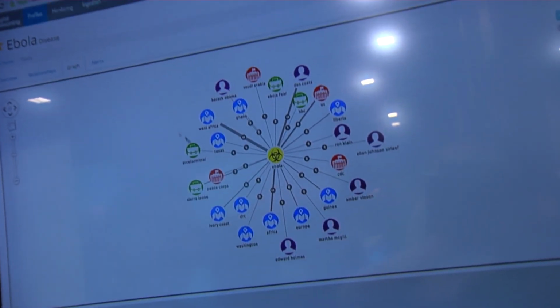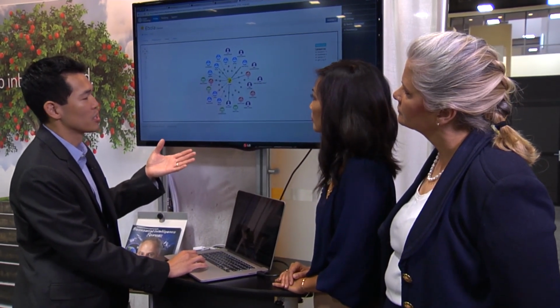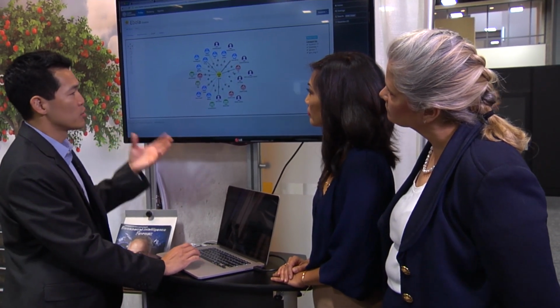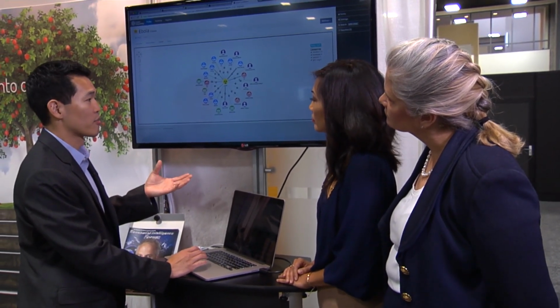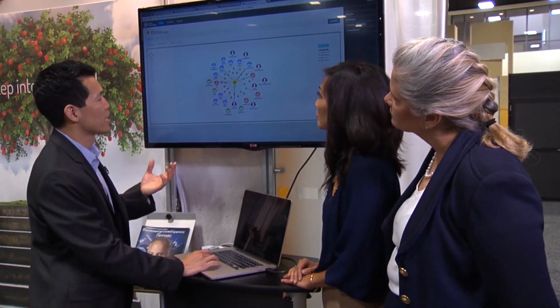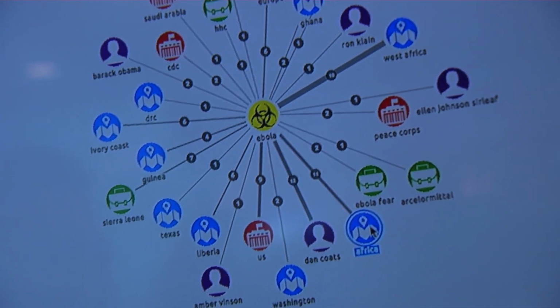Again, with those structured insights, we can create different visualizations like link analysis graph charts. For instance, this is the Ebola graph chart, or link chart, and I can then use these connections based off activities to connect the dots and find hidden insights. For instance, we can take a look at how Ebola is related to Africa, and what is Africa related to?